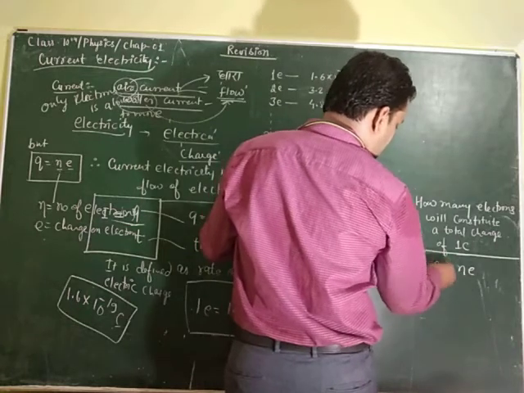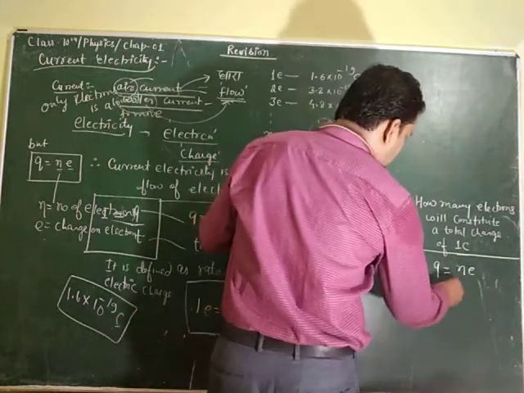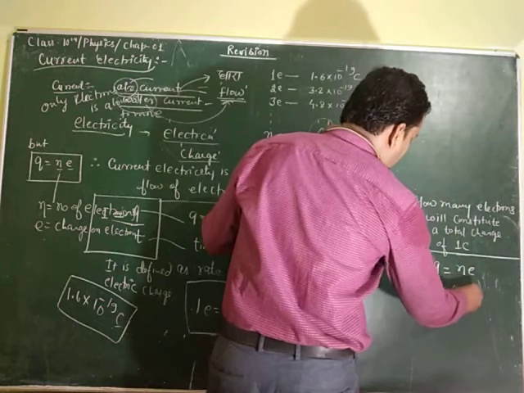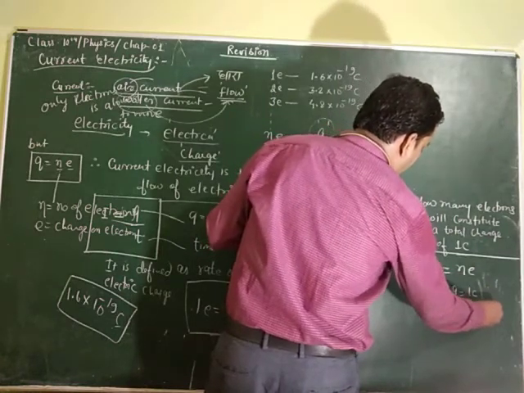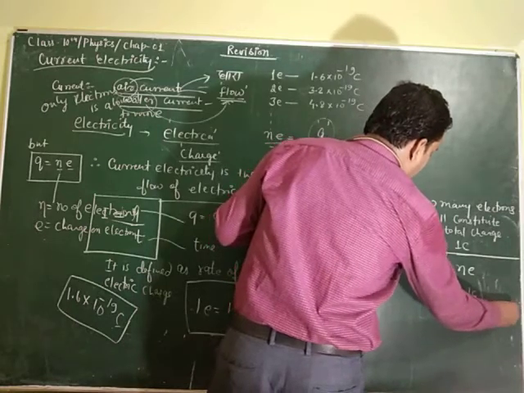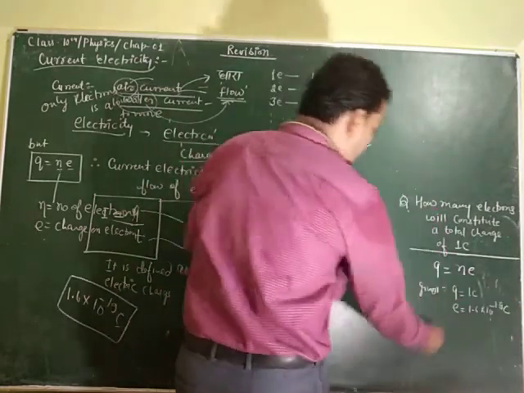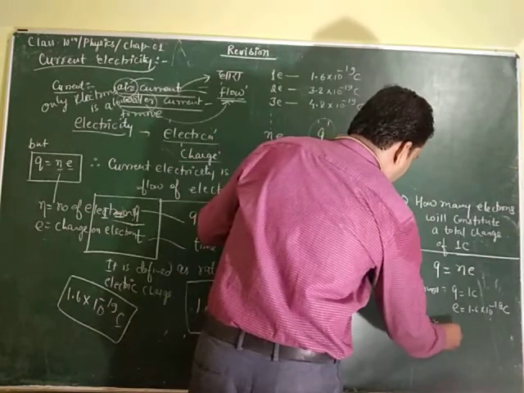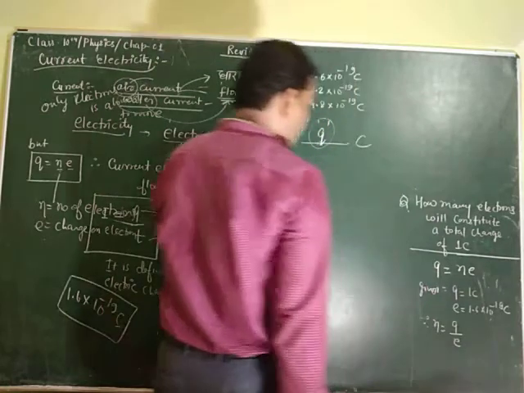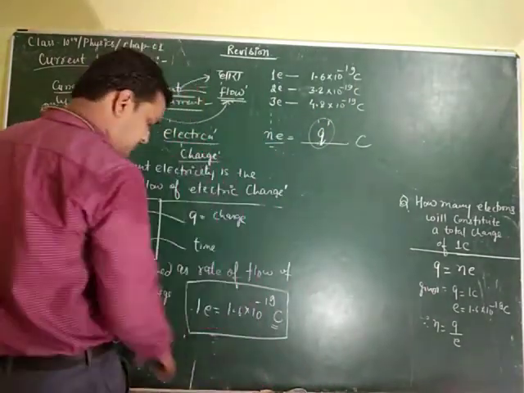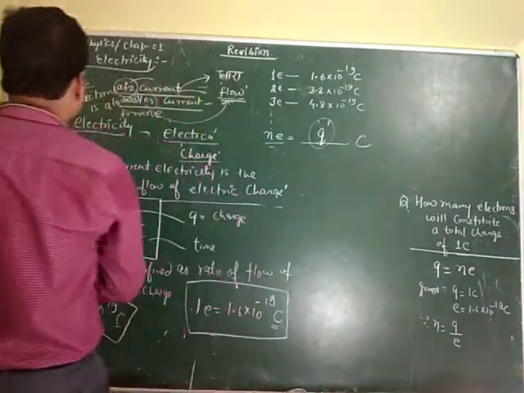The formula to be used is q is equal to Ne. What is the data given? Q we have 1 coulomb, and the charge on 1 electron we have 1.6 into 10 to the power minus 19 coulomb. Therefore n we can calculate from here. The formula of n would be q divided by e.